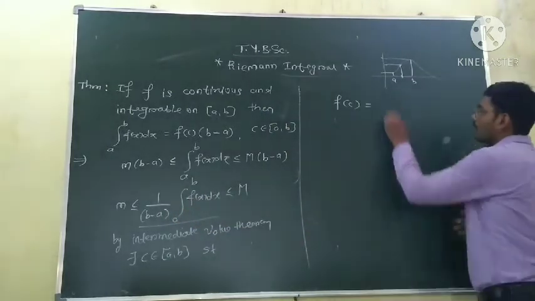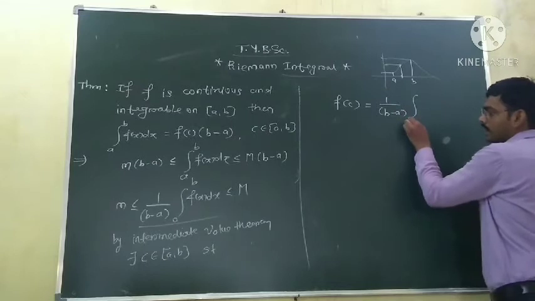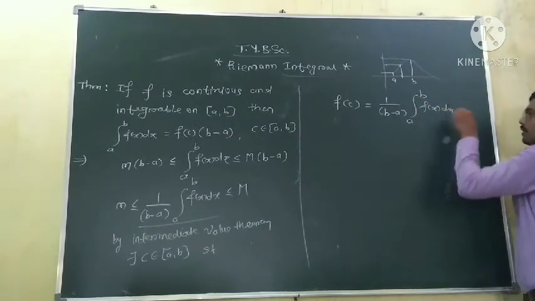The middle value is 1 upon b minus a into the integration from a to b of the function f.